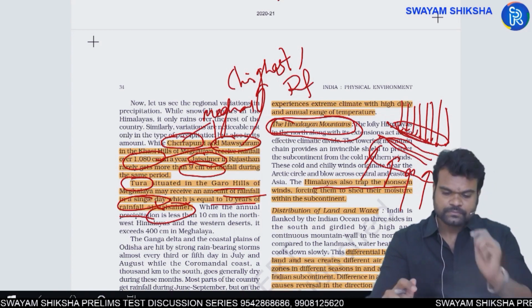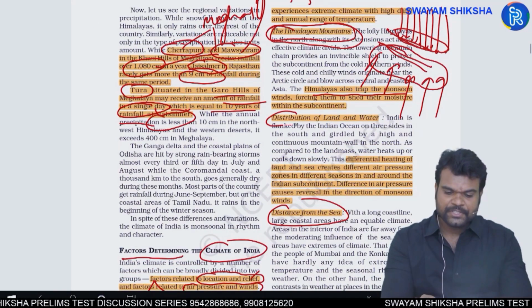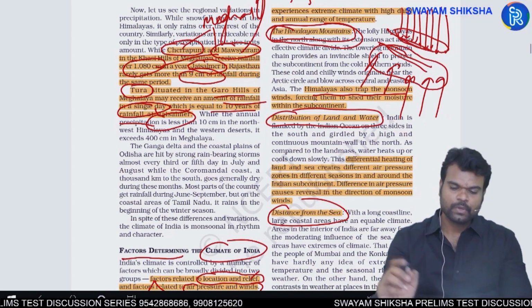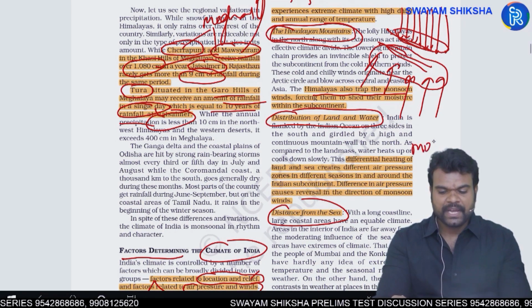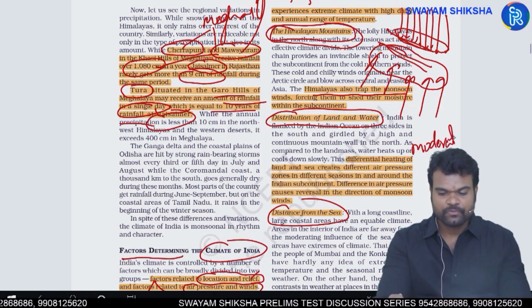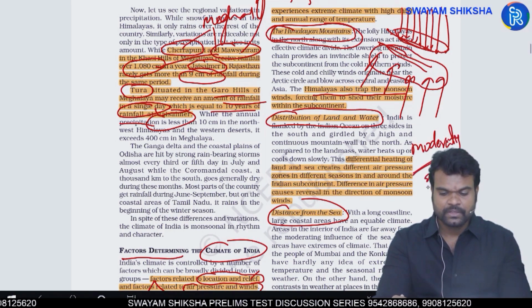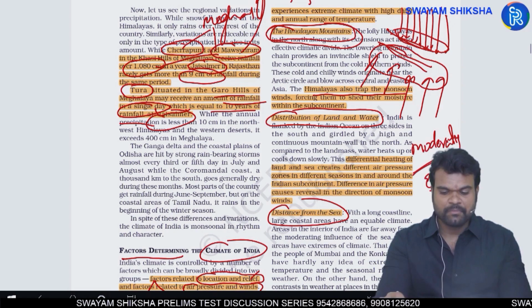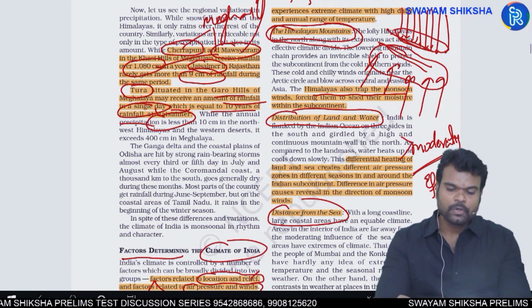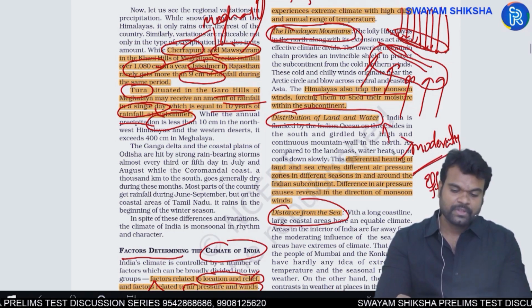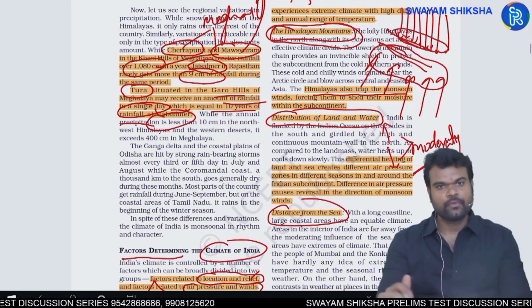Next, you have the distribution of land and water. Always remember, water will have a moderating impact on climate. We have already discussed this. Water will have a moderating impact on climate, which means that it will never allow the temperature to rise up drastically or to fall down drastically.